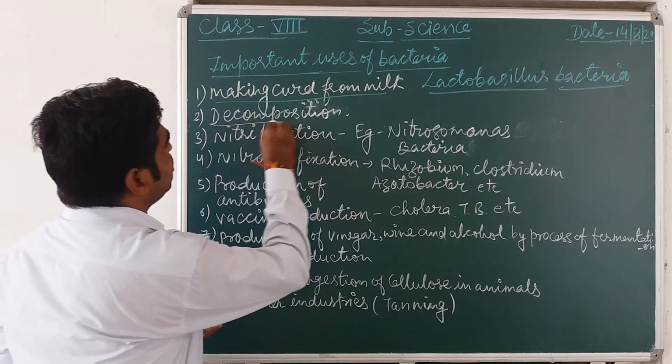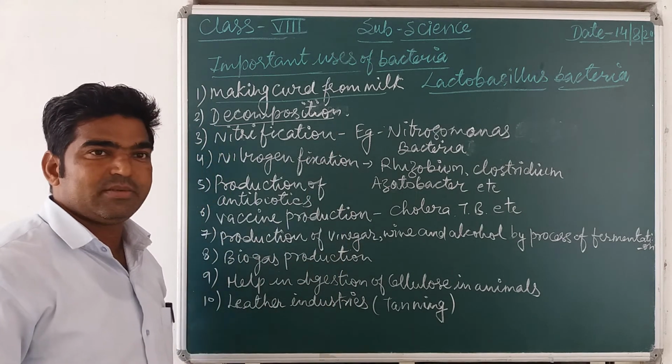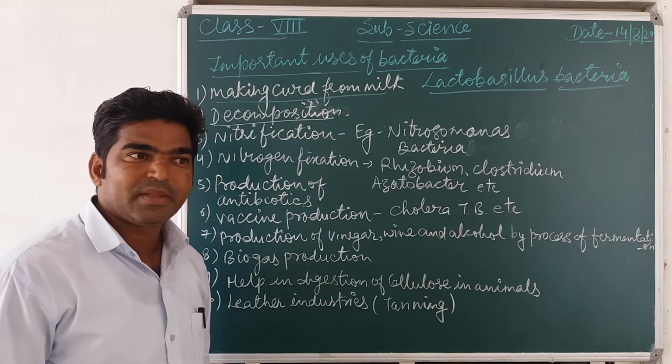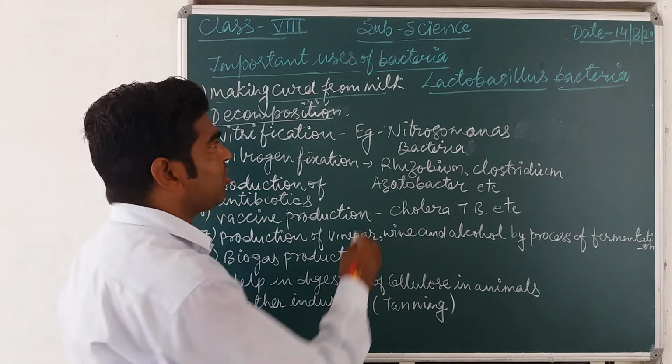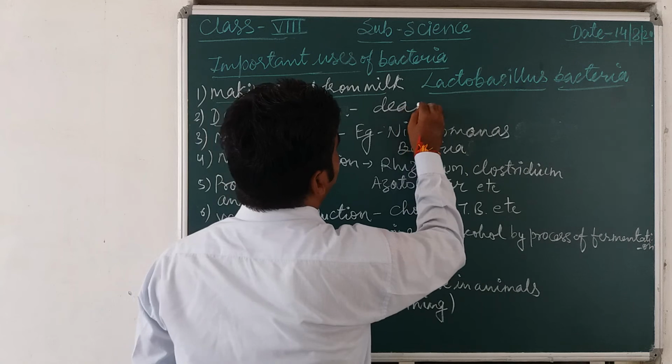The second thing is decomposition. Many bacteria found in the soil help in what? Decomposition. Means they help in the decomposition of dead and decaying material.